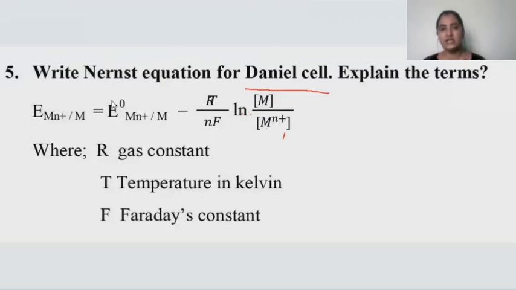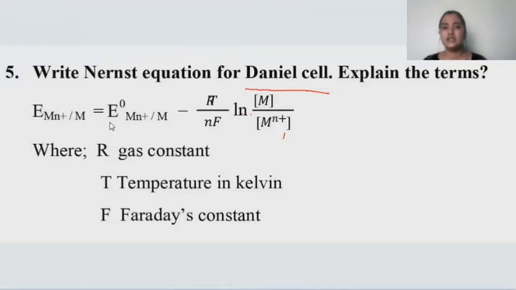Okay, and here if you consider what are the terms involved in it, here E, makla, this E is the EMF of the cell, andre electromotive force of the cell na ನಾವು E cell ಅಂತ ಕರಿತೀವಿ.